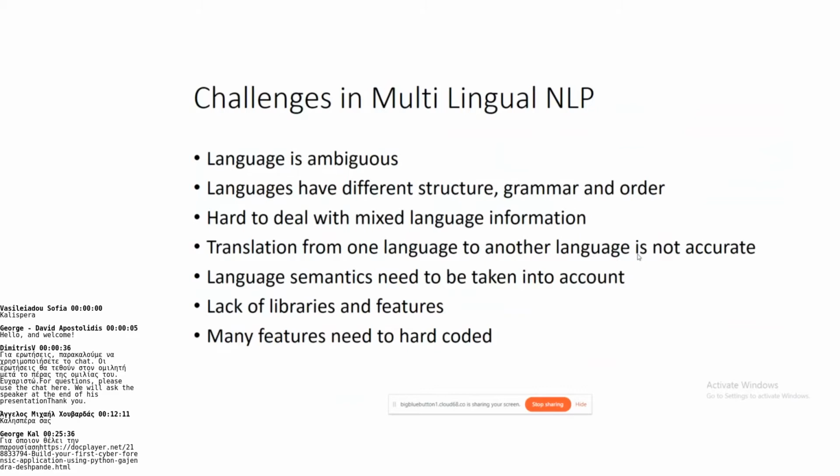Then language semantics need to be taken into account. That's the grammar. Then lack of libraries and features. Of course, there are many libraries, but they may not support all languages, or they may not support your own language. Say, for example, my mother tongue is Kannada, so I may not get a library which helps me to perform NLP on the Kannada language. In that case, I need to hard code many features. So that's a challenge.